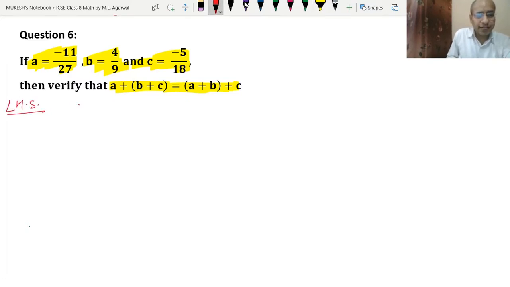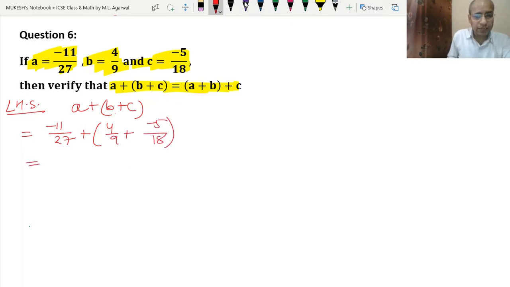So what is the left hand side? A plus B plus C. Okay. So what is the value of A? Minus 11 upon 27, plus B is 4 upon 9, plus C is minus 5 upon 18.